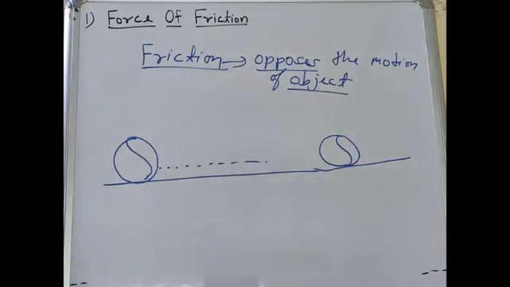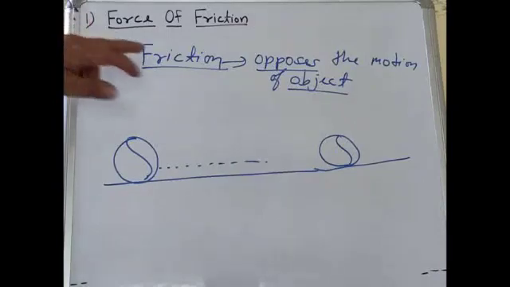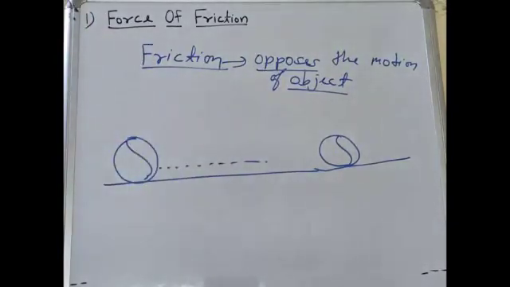Why? There is an opposing force from the surface on the ball. It is an invisible force, meaning we cannot see that force.